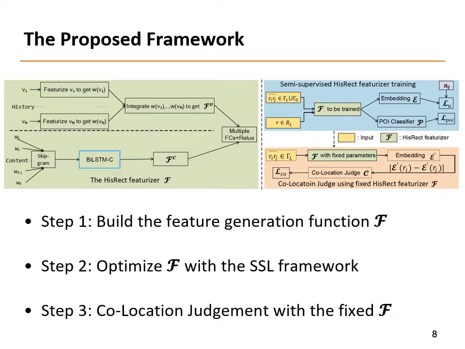The SSL framework takes pairs and labeled profiles as input. It needs a similarity matrix A that measures the distance of both profiles in a pair. After that, each profile is expressed as a fixed dimensional feature vector. Finally, the right lower part shows the procedure of judging if a pair Ri, Rj is co-located or not. Using F, we calculate the difference of features FRi and FRj and feed it into a binary classifier. It's noteworthy that the parameters of F are fixed during this stage.